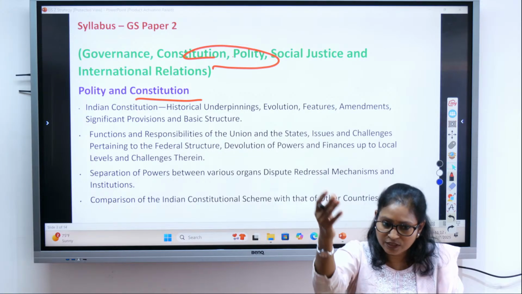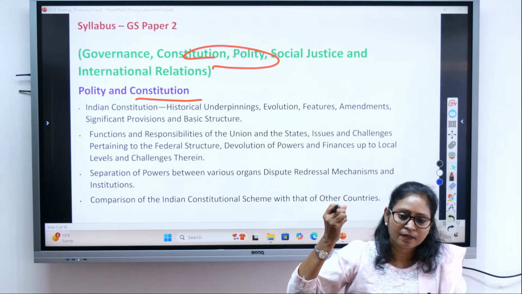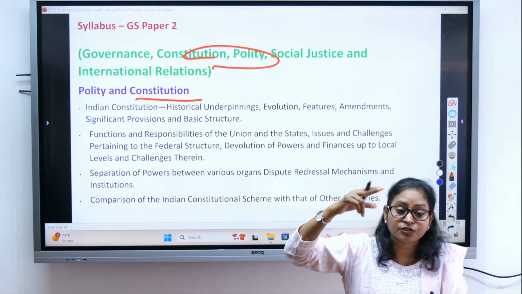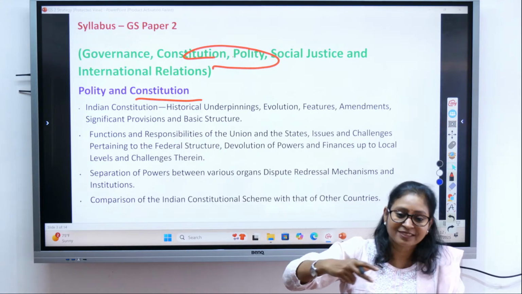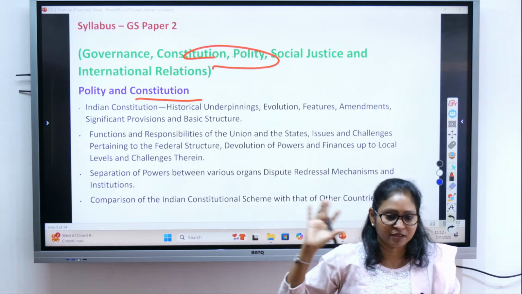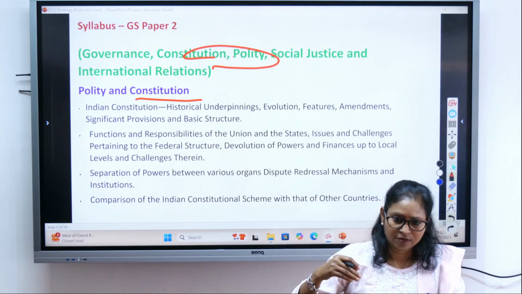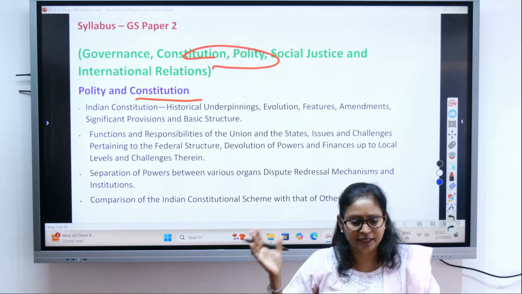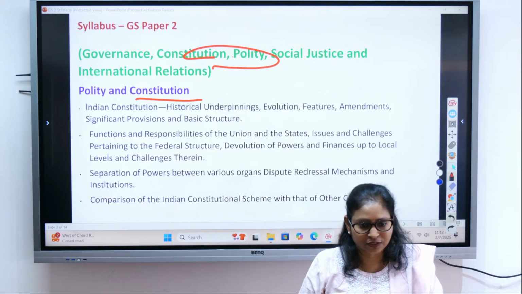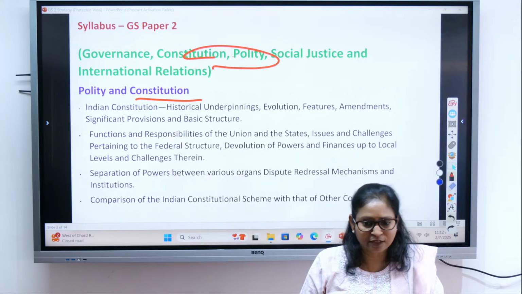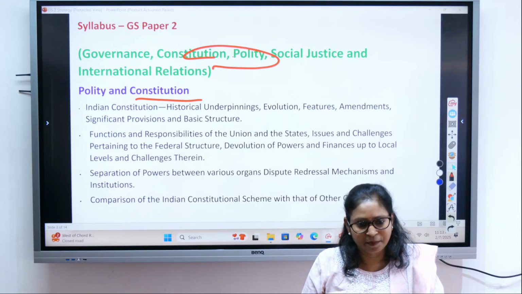So the executive is drawn from the parliament itself, and the executive is constantly accountable to the parliament. Isn't it? Through question hour, through adjournment motions, there are various techniques through which the parliament ensures the accountability of the government. That we will do in a later part of the class, right?